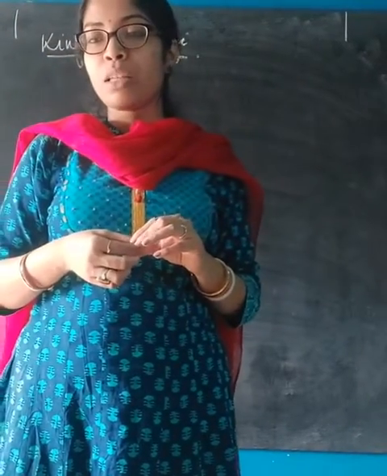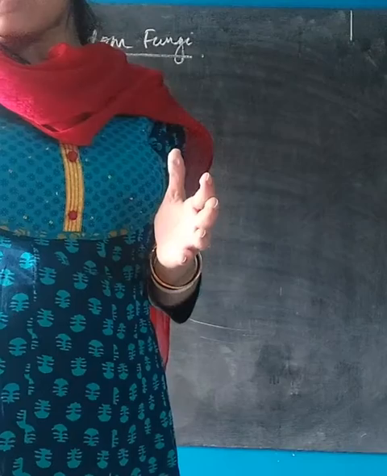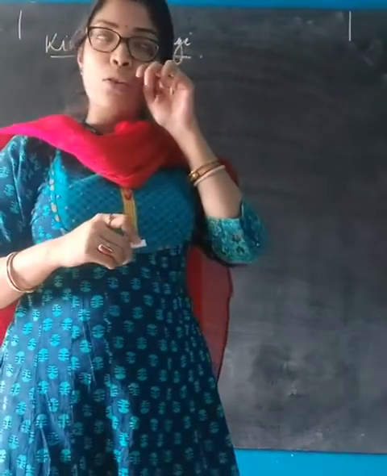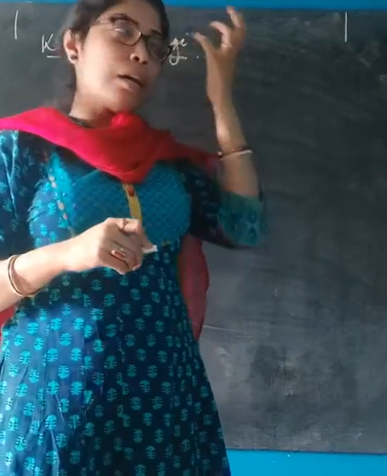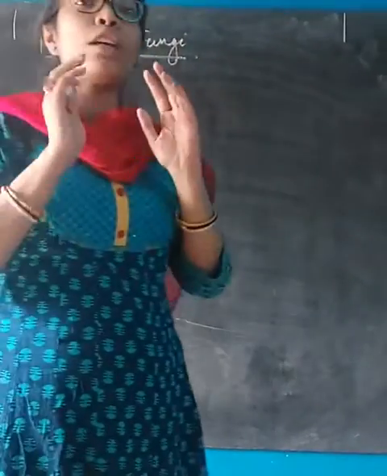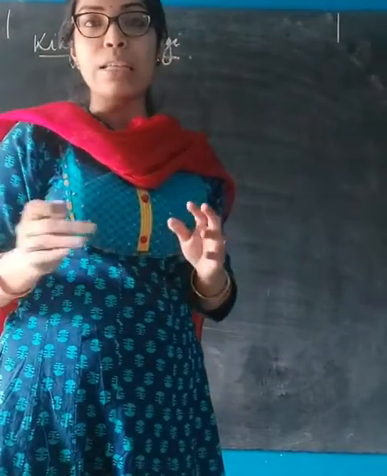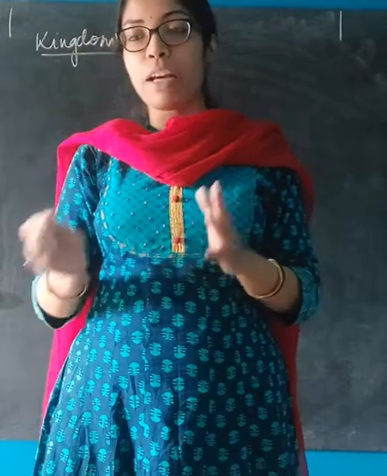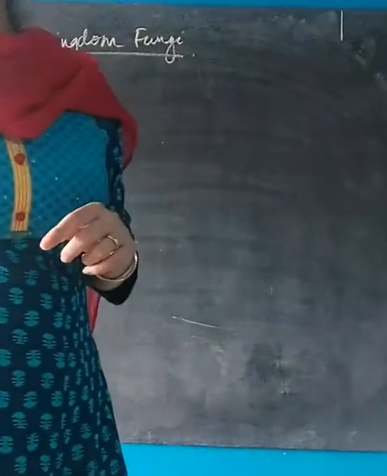The other names, like mildew, rust fungi, puffball, bracket fungi, are groups or different types of fungi. We cannot say they are examples, not particular organisms. They are groups of fungi. Examples, we will talk about them at the last.